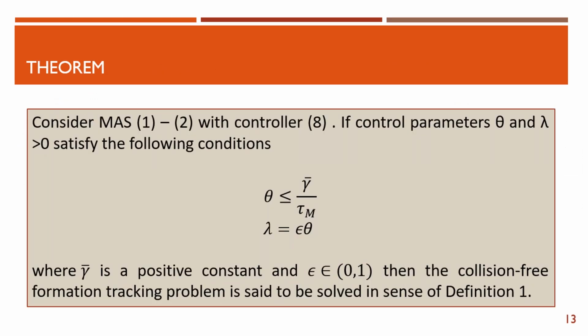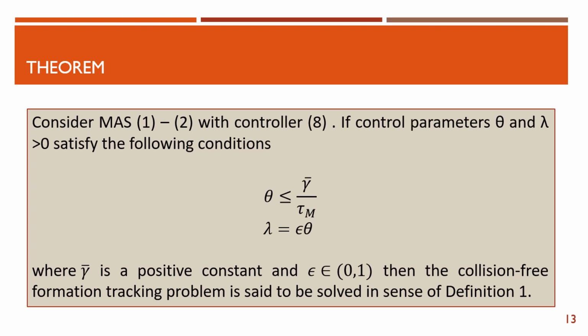So the theorem says that if we have a second order multi-agent system, as we described earlier with this controller, and if the controller gains satisfy the following conditions, then we will have the formation tracking solved in a practical sense and the collision is avoided. These conditions on the gains are derived through Lyapunov stability analysis. So these are sufficient conditions.